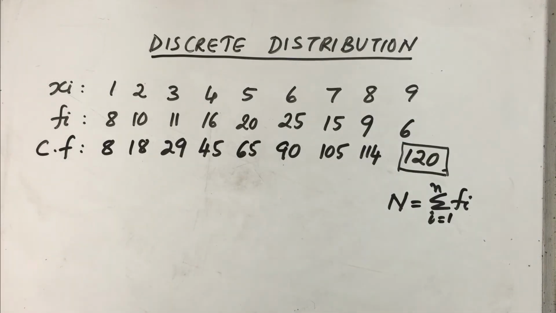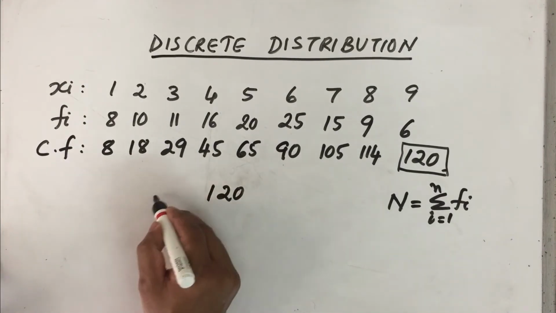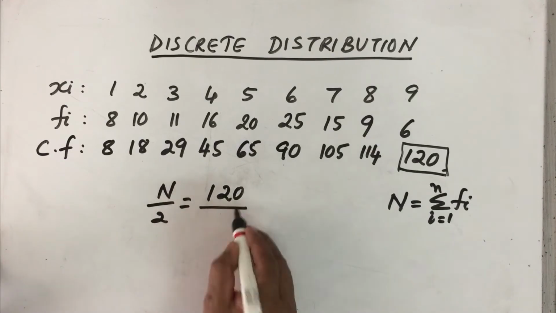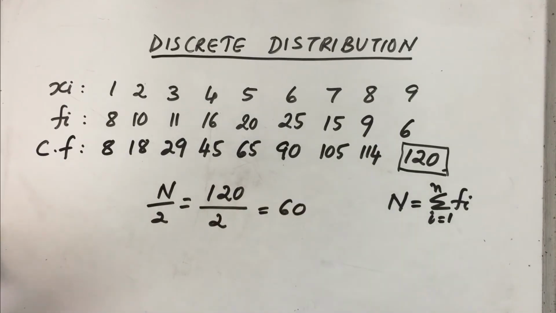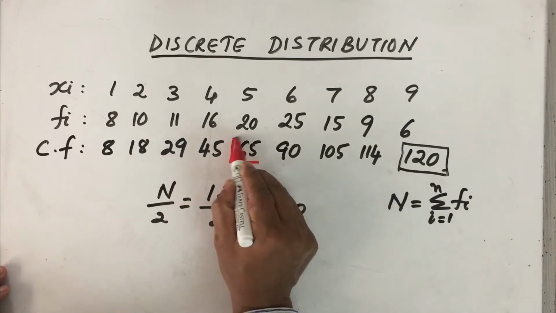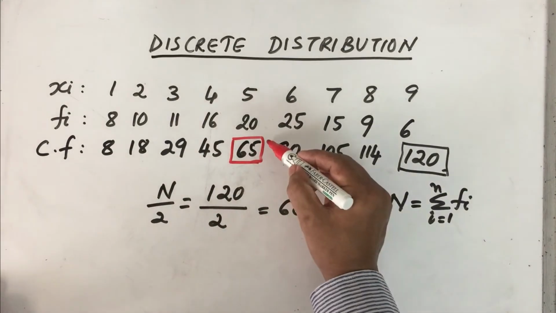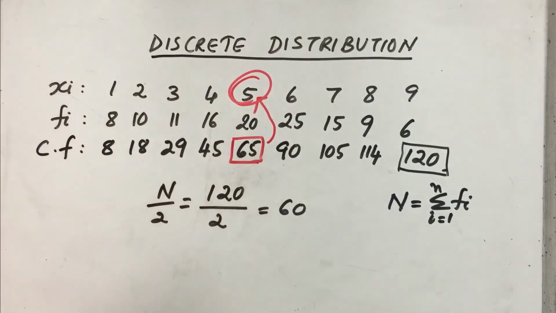Step number 2 is to find half of the cumulative frequency. So therefore, half of N, that is N by 2, is equal to 120 divided by 2, which is equal to 60. Step number 3 is to find the cumulative frequency greater than N by 2. So the cumulative frequency greater than N by 2 is this value, 65. The corresponding value of X, that is 5, is the median of the discrete distribution. So this is how we find the median of a discrete distribution.